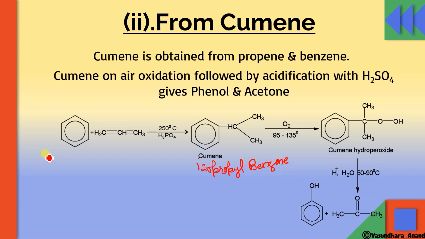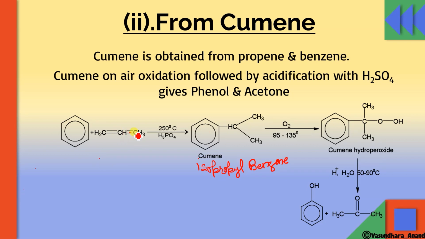If it is asked from cumene, you can start this way: cumene, on oxidation, gives cumene hydroperoxide, and then on hydrolysis it gives phenol. But if it is asked by using cumene, then you are not going to start with cumene; you have to make cumene first. How will it form? Benzene plus propene.